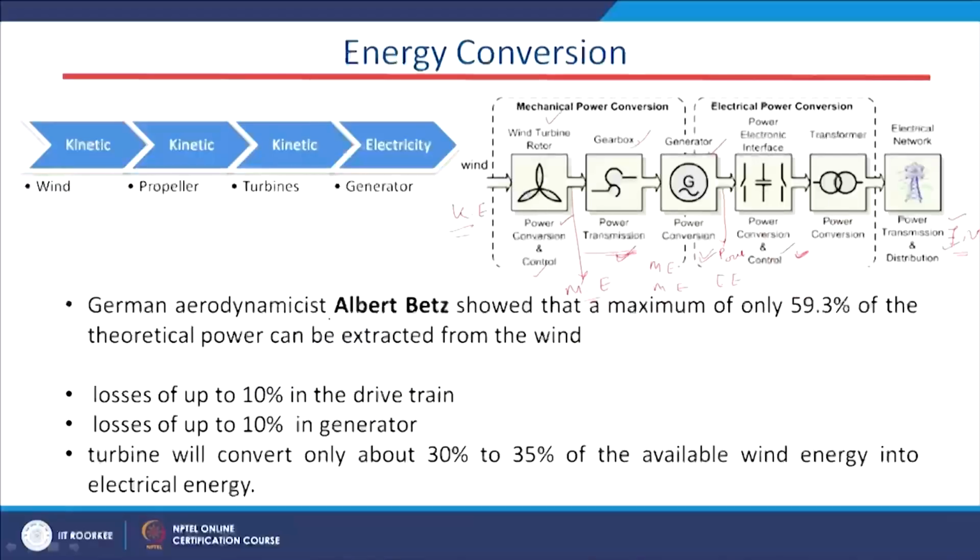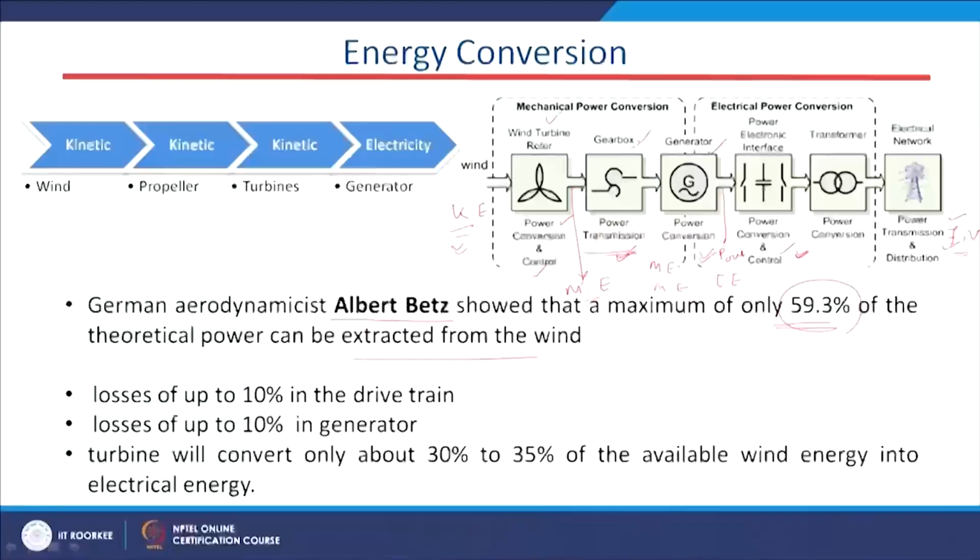And a German aerodynamicist, Albert Betz, said that a maximum of 59.3% of the theoretical power can be extracted from the wind, not more than that. That means 59.3% of this kinetic energy can be converted to electrical power, P output. That is the maximum energy we can expect from the wind kinetic energy.